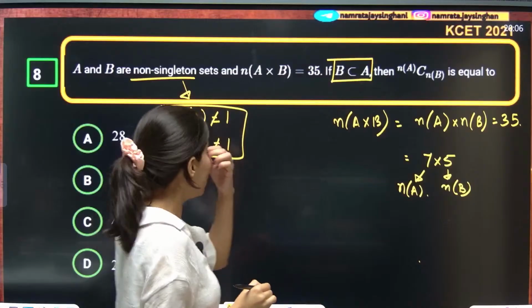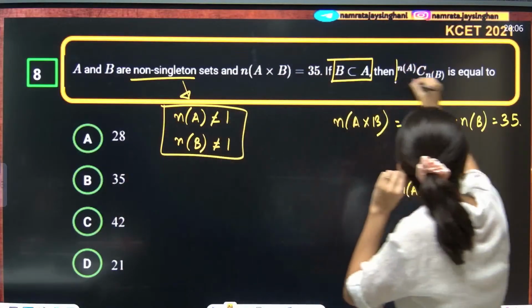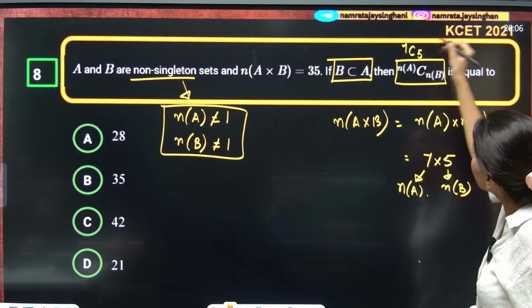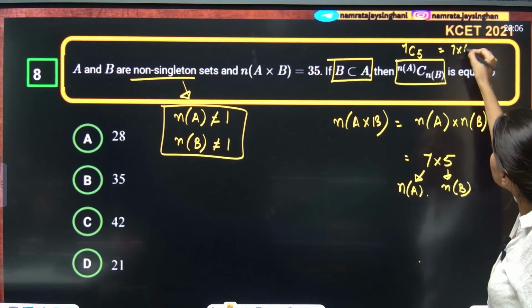Alright. Now this is going to be 7C5. 7C5 is 7 into 6 by 2.